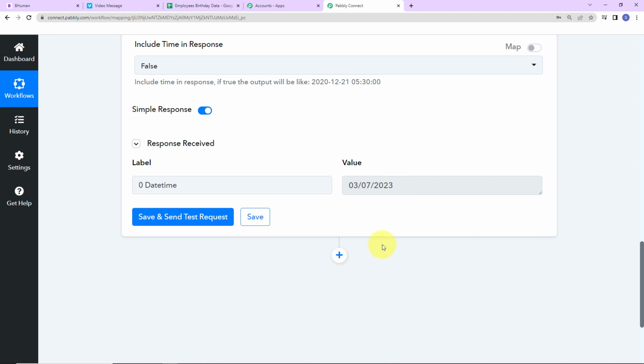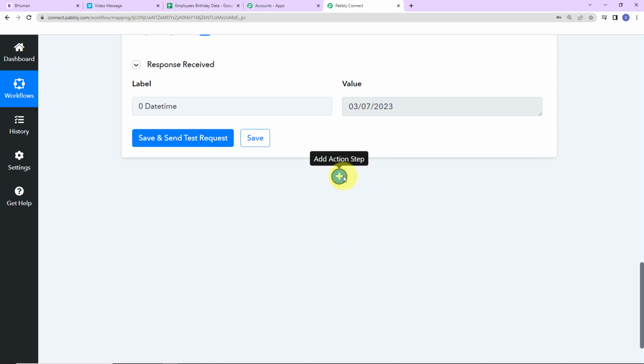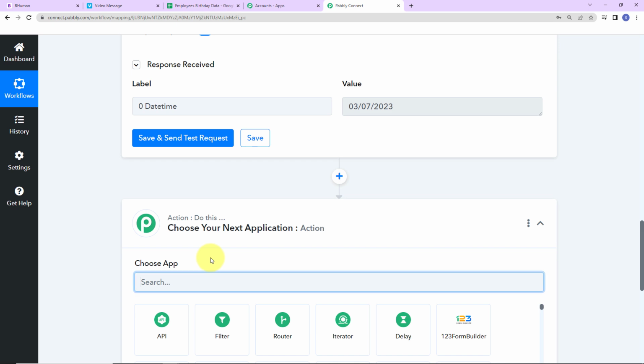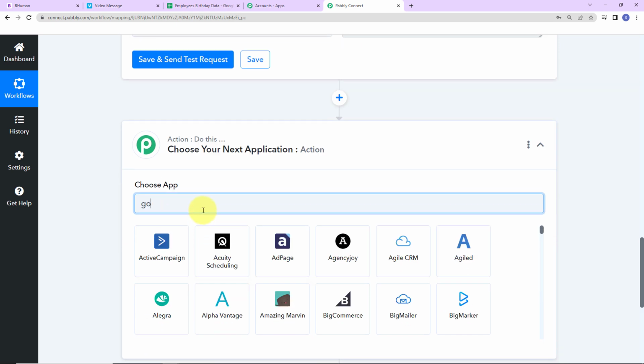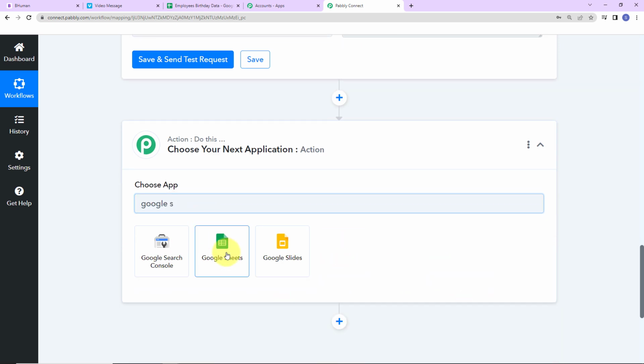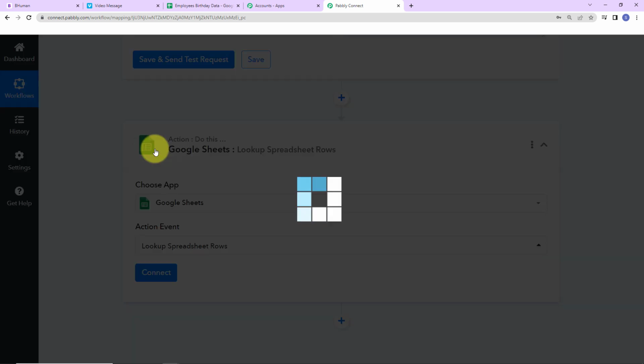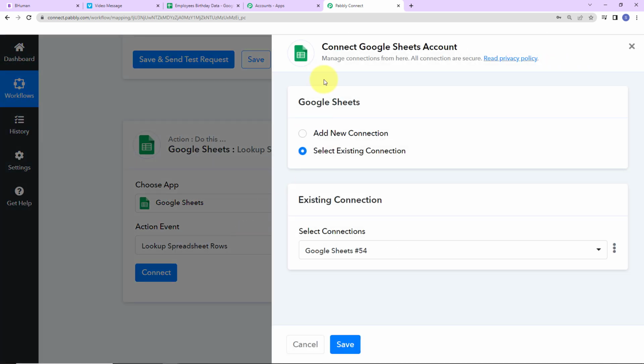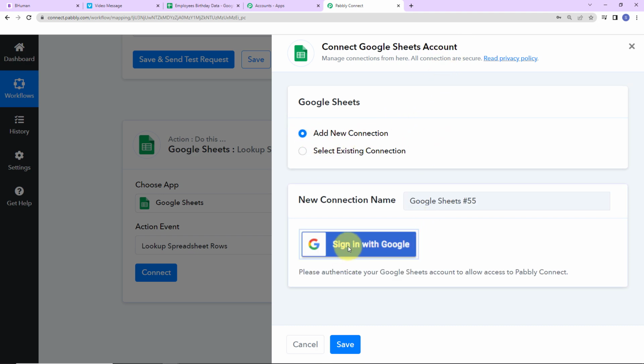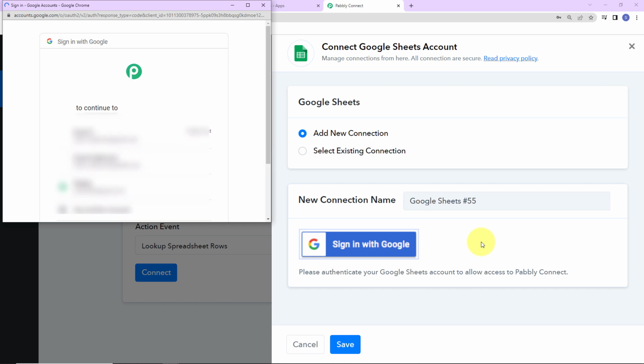So once I have got the current date, now I want to look up my spreadsheet rows to fetch for this particular date. So here I'm going to choose the next action application as Google Sheets. Let's click on this. And the action event here would be to look up spreadsheet rows. Let's click on connect. As we do that, here Pabbly Connect wants to connect itself with Google Sheets account. So I'm going to select add new connection, sign in with Google.